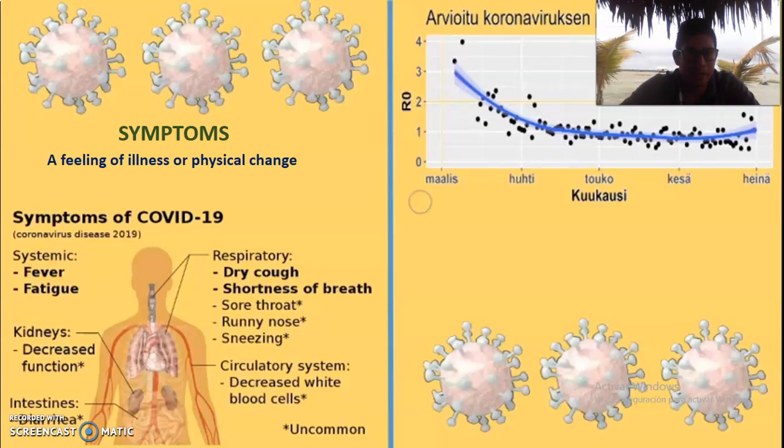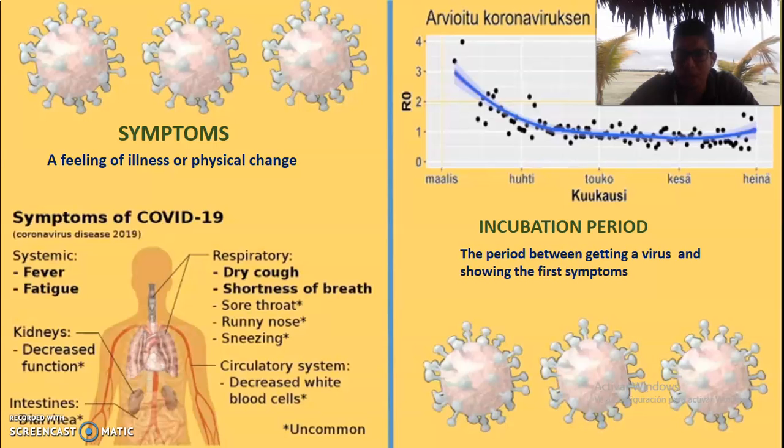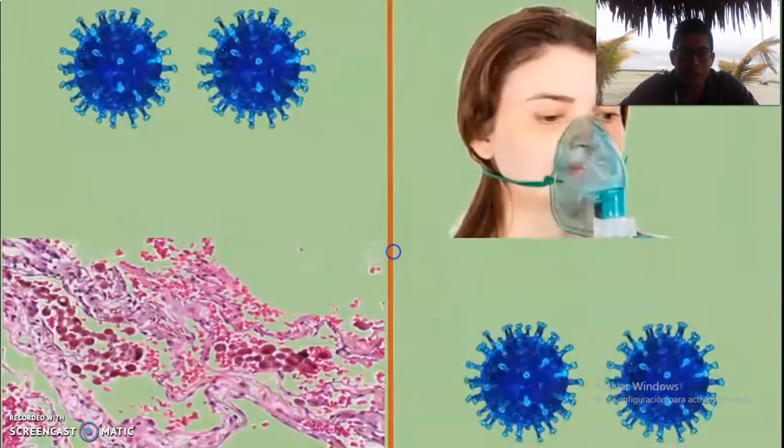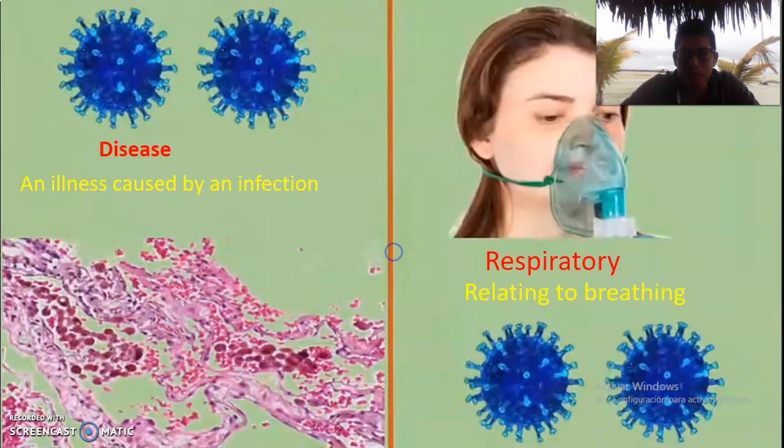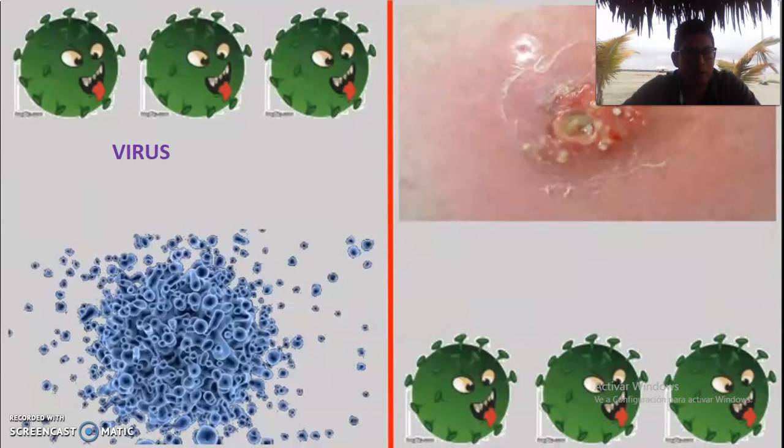Okay, so first we have symptoms. Symptoms refers to a feeling of illness or physical change. And then we have incubation period. Incubation period is the period between getting a virus and showing the first symptoms. Turning our attention to the next slide, we can find other words such as disease. Disease is an illness caused by an infection. And then we have respiratory. Respiratory is something related to breathing, okay? And then we have virus. Virus is an extremely small piece of organic material that causes disease.